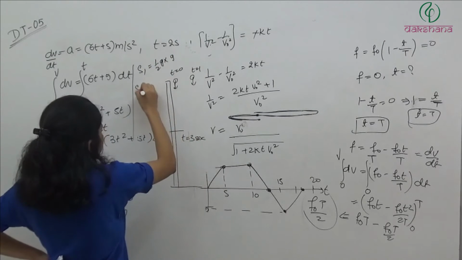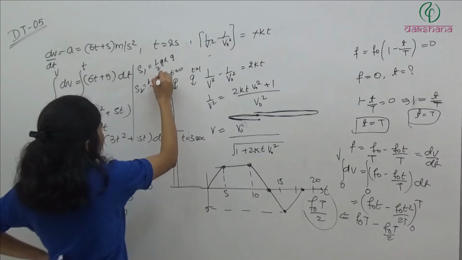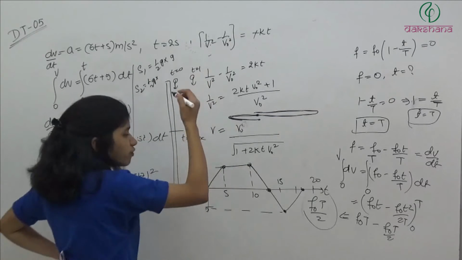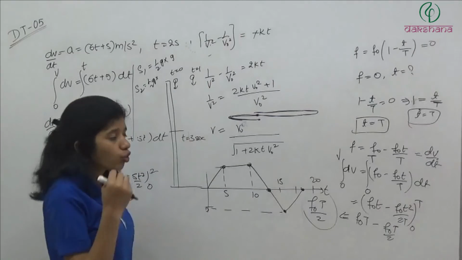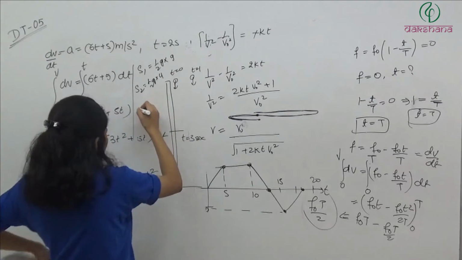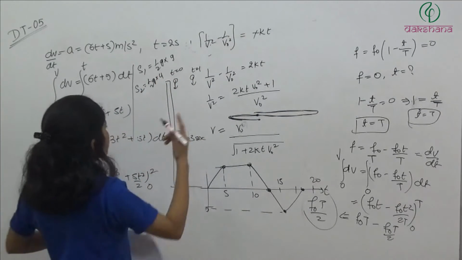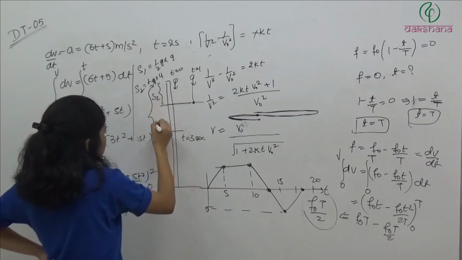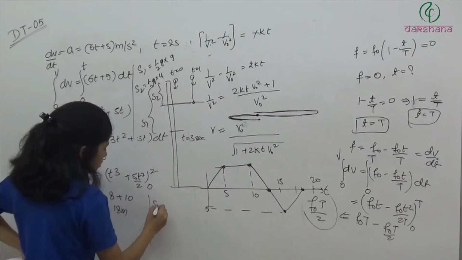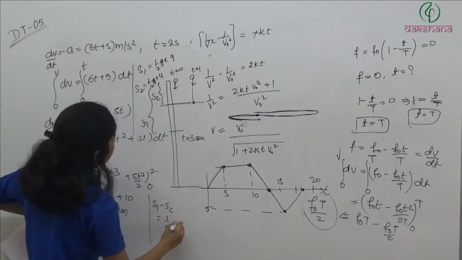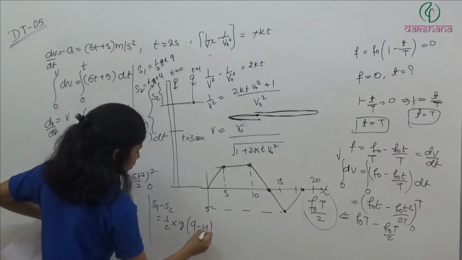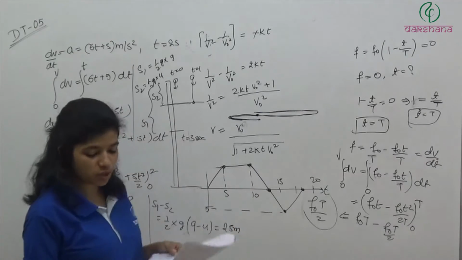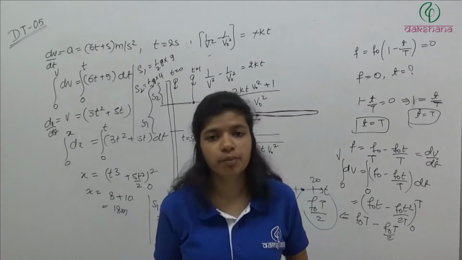Displacement of 1 is half g into 9. Displacement of 2 will be half g into, what is the time for this? It has started at t is equal to 1, so how much time has it traveled? For 2 seconds. So half g t square. We have to find out the separation between them, so it will be somewhere here. Okay? This is S2 and this is S1. So S1 minus S2 will be how much? Half g into 9 minus 4. So it will be 5 into 5, it is 25 meter. So the separation between them will be 25 meter.